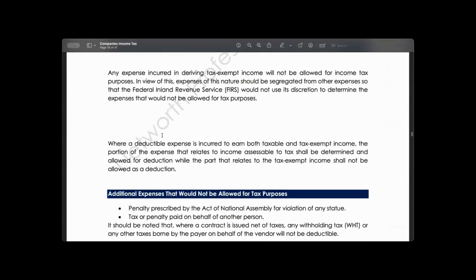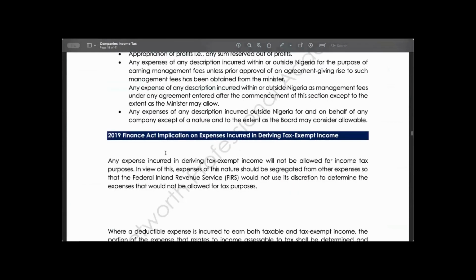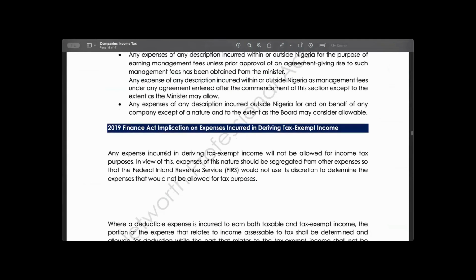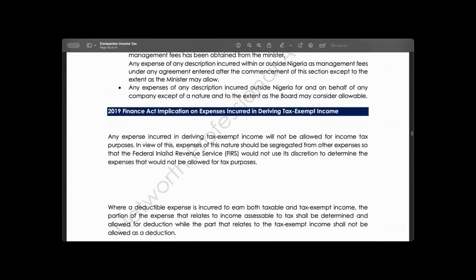So the next one is Finance Act implication of expenses allowed in deriving tax exempt income. There are some incomes that are exempted from tax. And the fact that this income is exempted from tax, any expense incurred on this tax exempt income shall also not be allowable for the purpose of income tax computation.